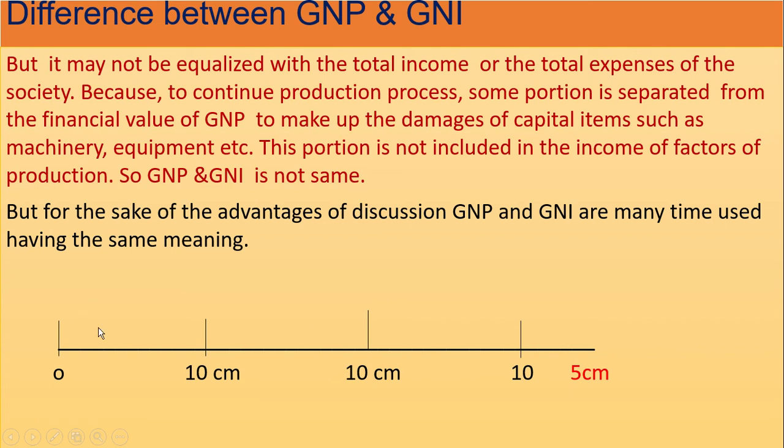When I buy the iron rod, I buy the full 35 centimeters, but when I cut the rod into 10 centimeter pieces, I have to deduct this 5 centimeters. So when production is done, this 5 centimeters will not be considered in the cost.